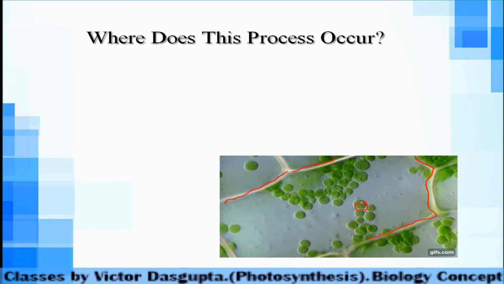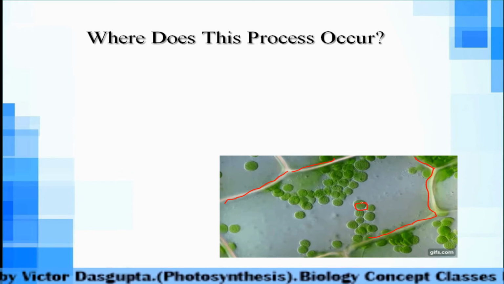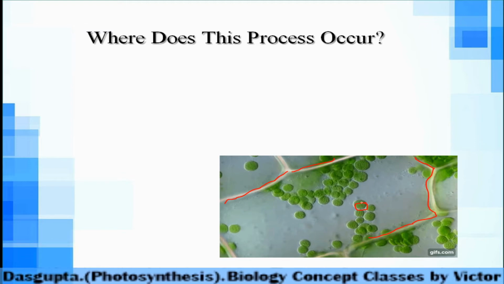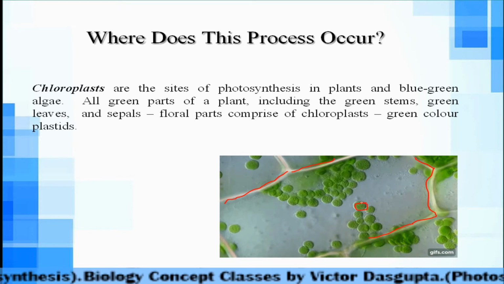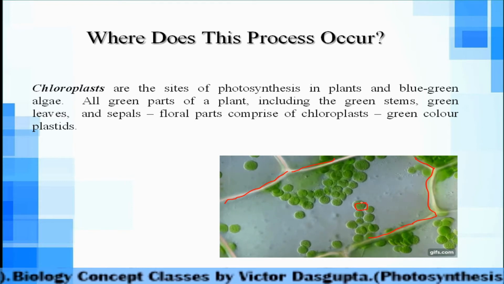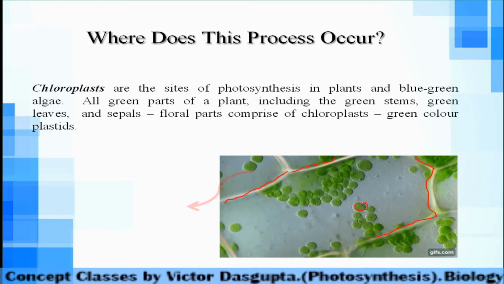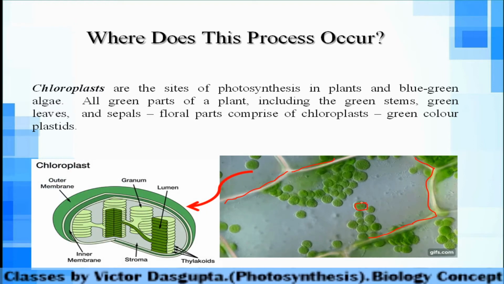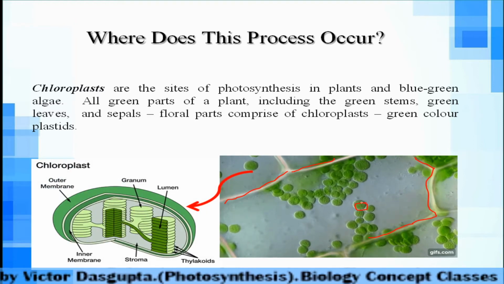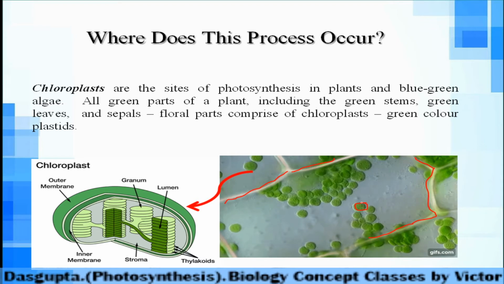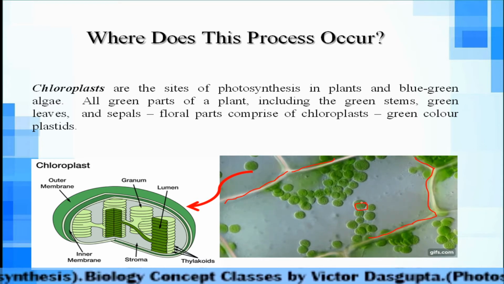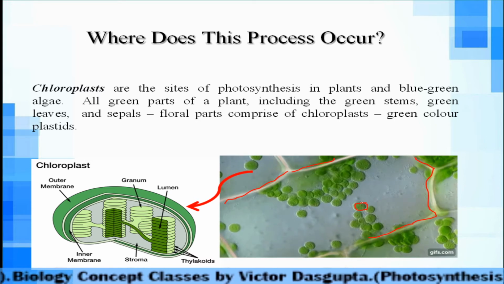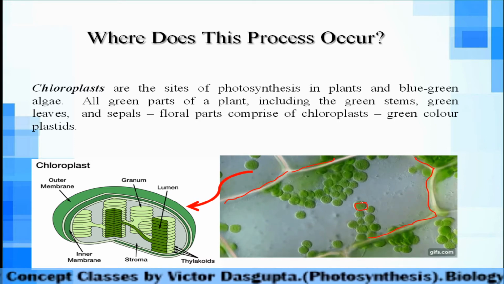Green structures are chloroplasts. Okay, so the process of photosynthesis is going on in the chloroplast, right? So here we can see chloroplasts are the site of photosynthesis in plants. Okay, here you can see a detailed structure of chloroplast having inner membrane, outer membrane, and some stacks like rotis, okay, or chapatis. These stacks are known as grana, and the fluid inside the chloroplast is known as stroma. Okay, so we will proceed to the pigments.